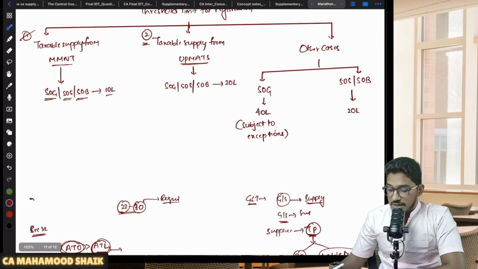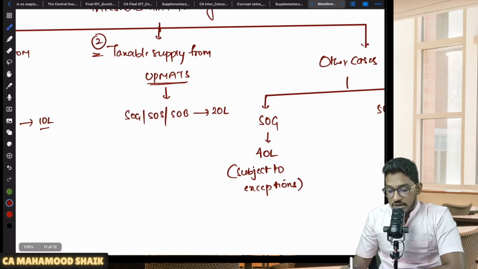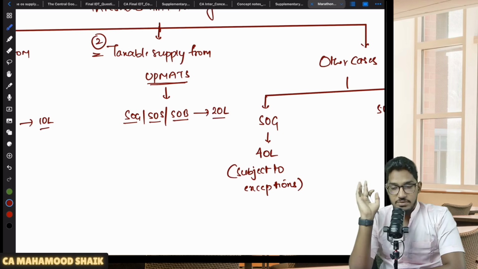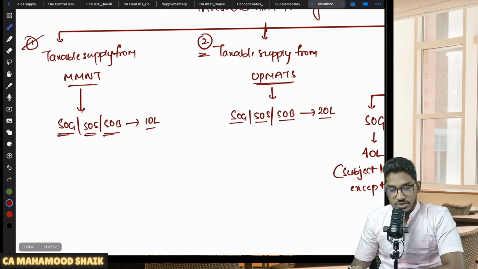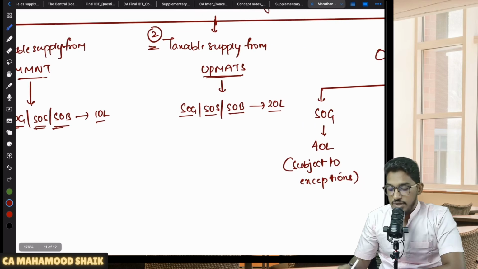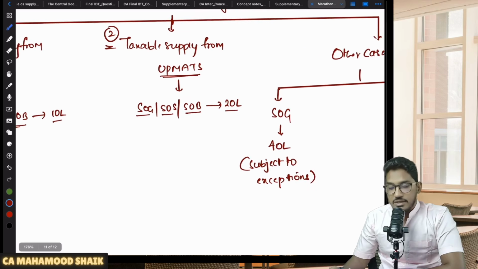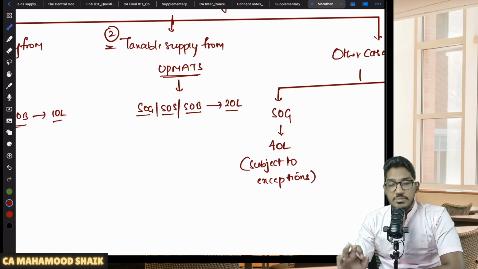In case you have decided that he is making a taxable supply from UP match, then whether he is engaged in supply of goods, or services, or both, the applicable threshold limit will be 20 lakh rupees. So first always you have to check the first condition. If it is not fulfilled, then you check the second condition. If yes, he is making taxable supply from UP match, then whether you are engaged in supply of goods, services, or both, always the applicable threshold limit is going to be 20 lakh rupees. If your aggregate turnover exceeds 20 lakh rupees, you will become liable for registration.